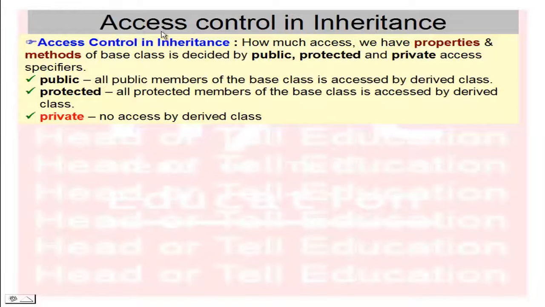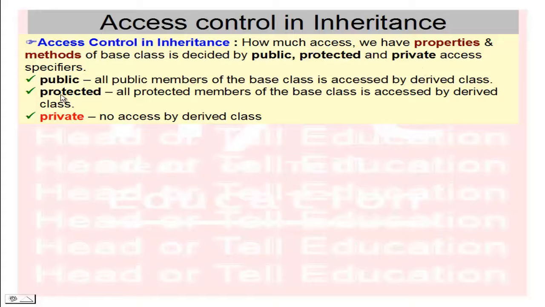Understand the access control in inheritance. What is access control and how can we use it? Access control in inheritance decides how much access we have to the properties and methods of the base class, using the keywords public, protected, and private access specifiers.